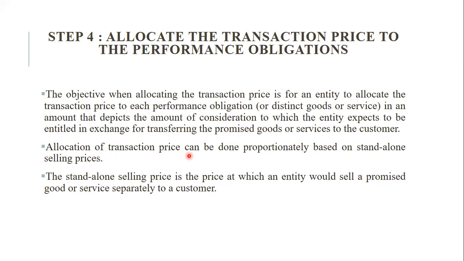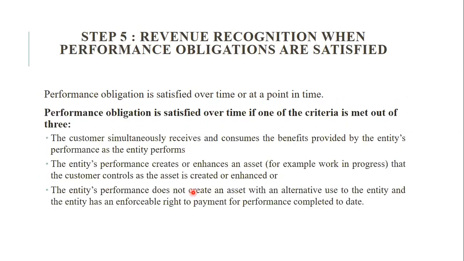Allocation of transaction price can be done proportionately based on a stand-alone selling price. If you're in that kind of industry that your selling price is different for every customer, so it should be done proportionately. Then the standalone selling price is the price at which the entity would sell promised goods and services separately to a customer. Then fifth step, that is last step, is revenue recognition when the performance obligations are satisfied.